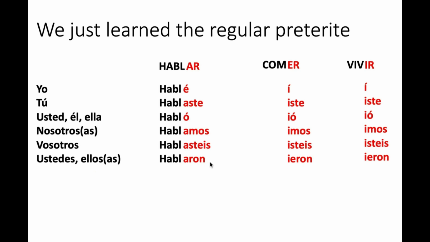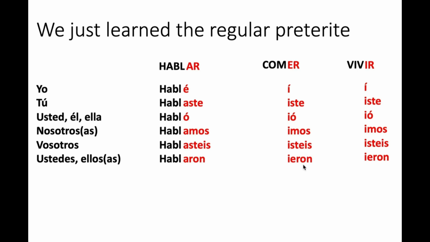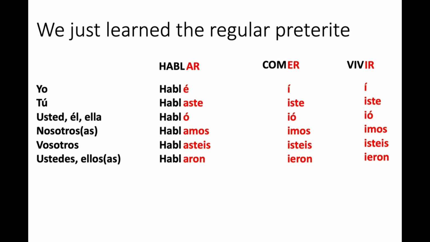Okay? So we would do the same thing with comer. Now notice that the endings for ER and IR are the same. Í, iste, ió, imos, isteis, ieron. Okay? So by now you should know these endings because you will need them. And if you don't know them yet, make sure that you have them handy. Copy them, put them on a page, because every chapter, if you have noticed, we're using this tense in every single chapter.